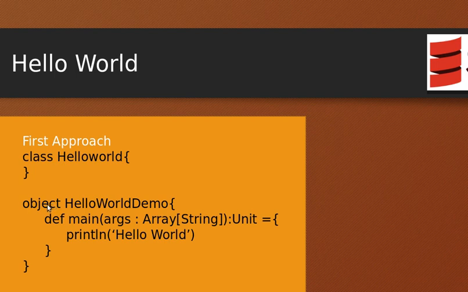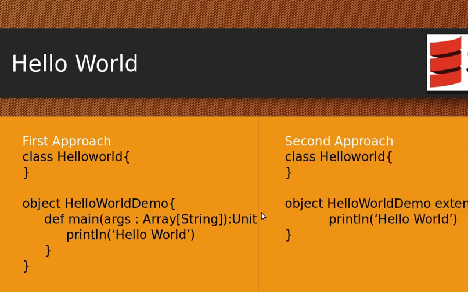So here we don't have to declare a class, but instead we have to declare an object, and from that execution will start. We have one more way of running Scala code, which is by using the App trait, where we have an inbuilt feature: whatever we write inside this object will be defined inside the main method and will become executable. So here we again declared an object, but it is extending the App type.